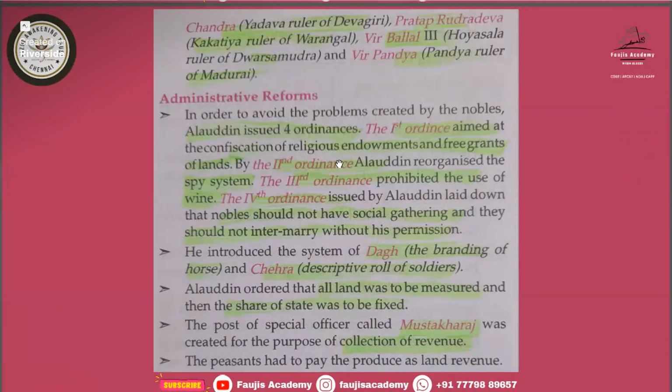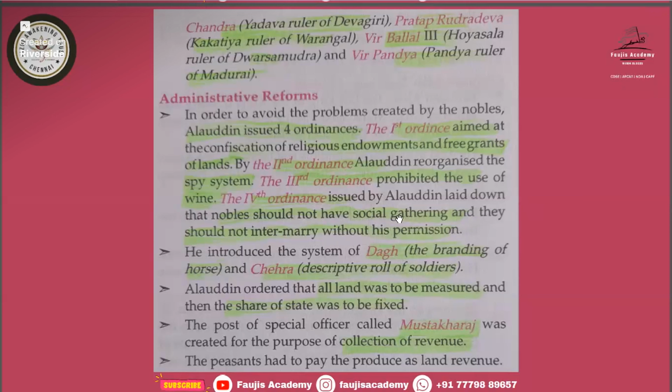The second ordinance, Alauddin reorganized the spy system. So the spy system was started during the Balban time, but in Khilji time, Alauddin Khilji reorganized the spy system. Then the third ordinance was the use of wine. So he prohibited the use of wine. The fourth ordinance issued by Alauddin laid down that nobles should not have social gatherings and they should not intermarry without his permission.